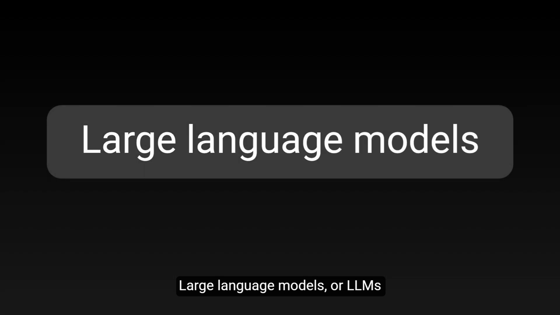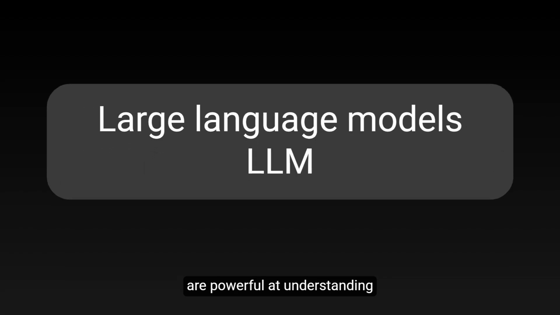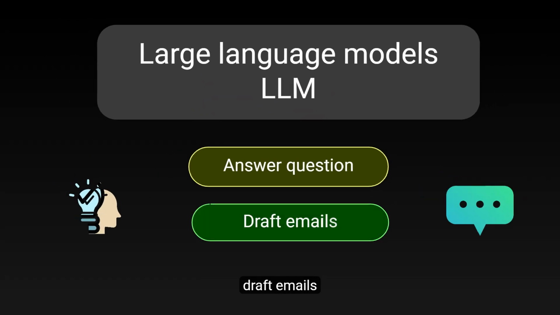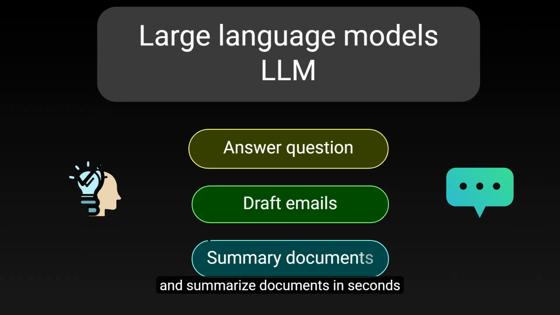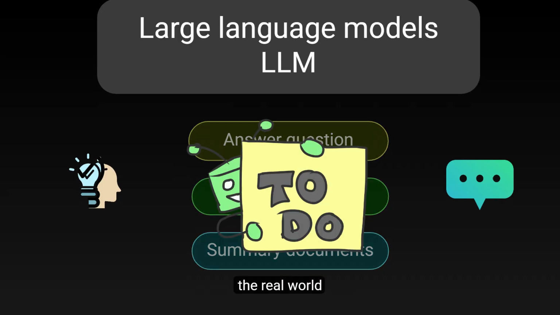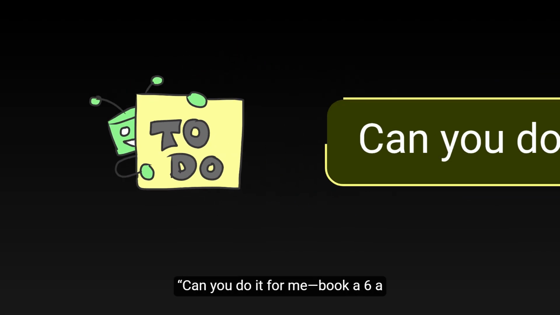Large language models, or LLMs, are powerful at understanding and generating text. They can answer questions, draft emails, and summarize documents in seconds. But what happens when we ask them to actually do things in the real world? Imagine this request. Can you do it for me?